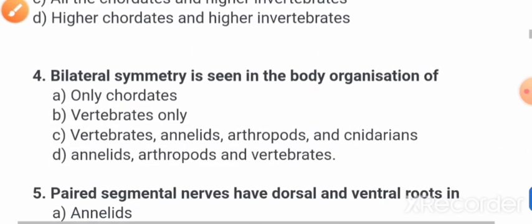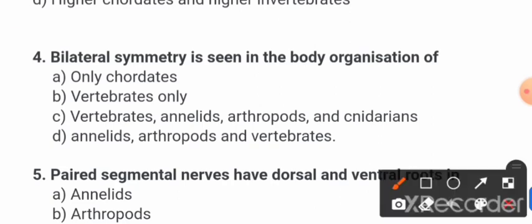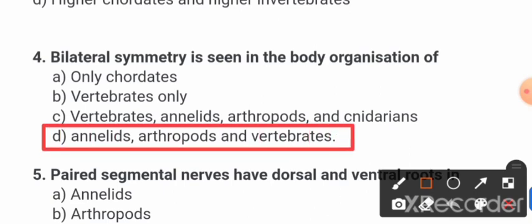Now question number 4 friends: Bilateral symmetry is seen in the body of organisms of. The correct answer is option number 4 friends, that is annelids, arthropods, and vertebrates. Bilateral symmetry is seen in the body of annelids, arthropods, and vertebrates.